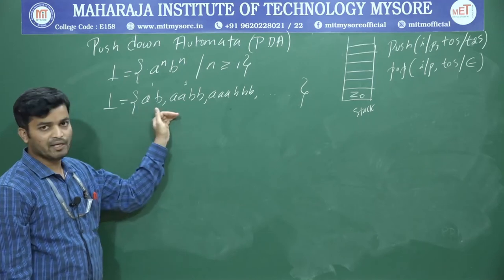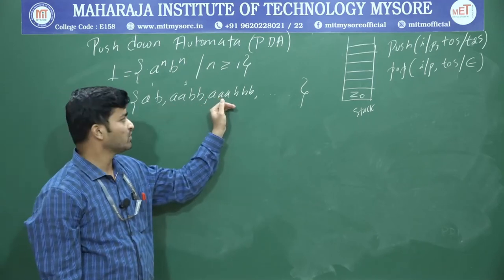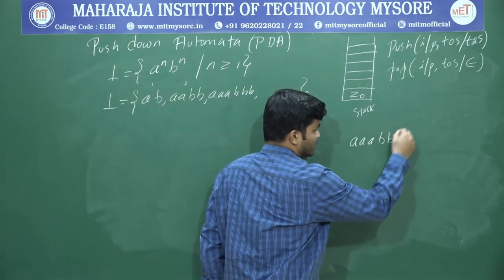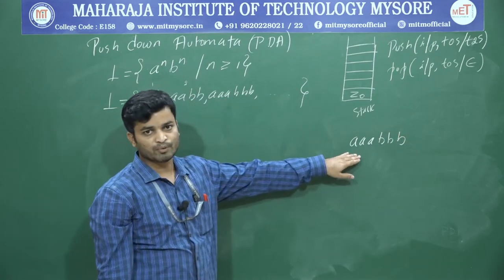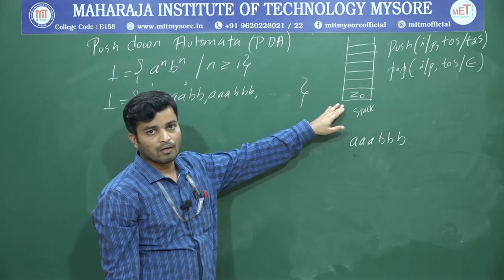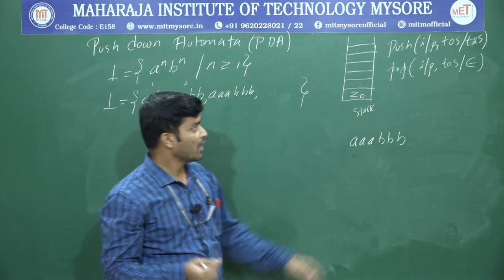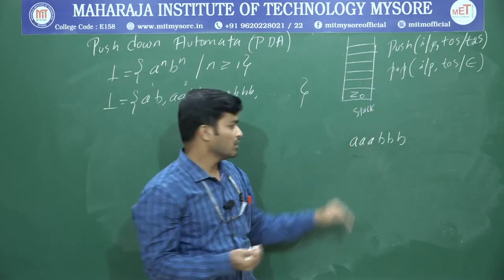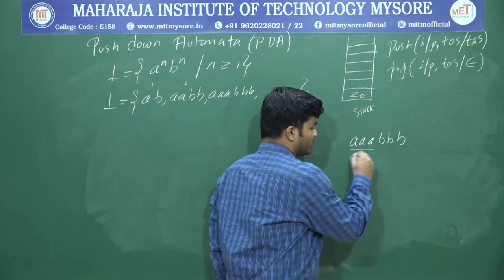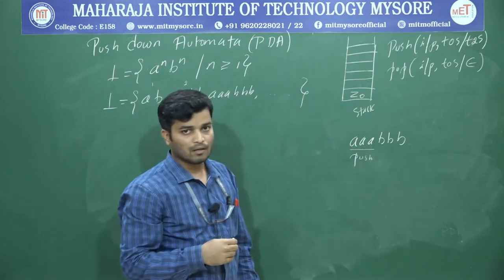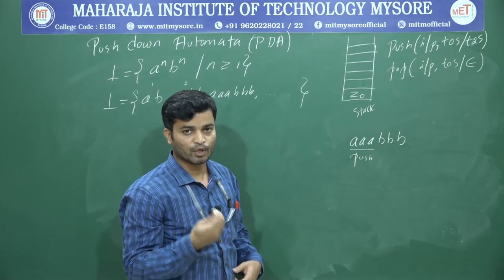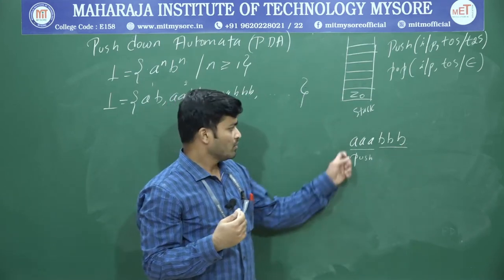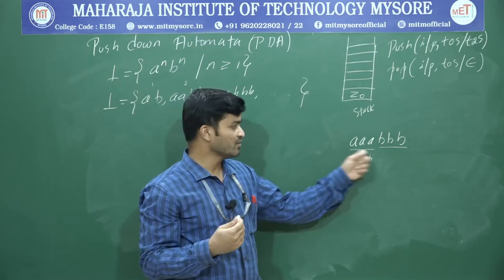Now in order to construct the PDA, I am going to take any one of the strings. So I will go with 3a and 3b. Whenever we use a pushdown automaton, we have to take the help of a stack. So I have to perform two operations: one is push, another one is pop. Whenever I get a, I will keep on pushing that into the top of the stack. And whenever I get a b, I will keep on popping one symbol from the top of the stack. And this is the logic.